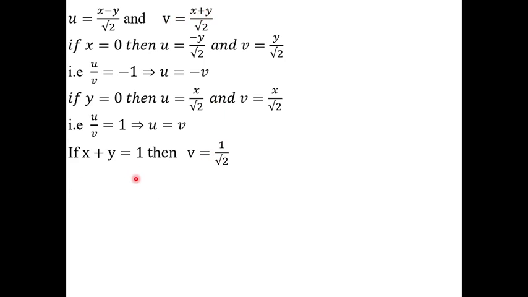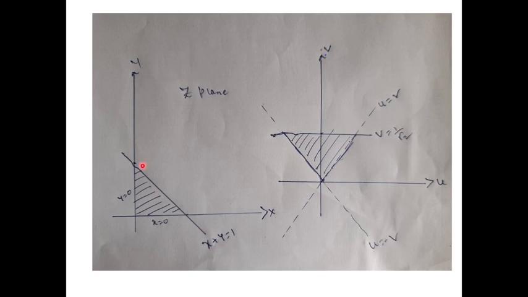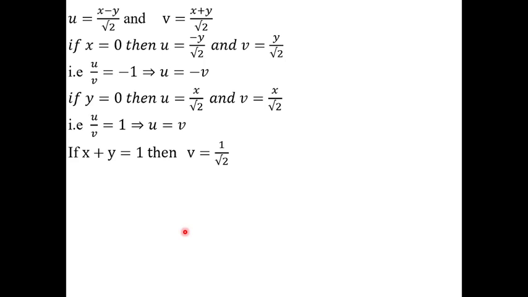Now construct the Z plane and W plane. In the Z plane, we consider y is equal to 0, x is equal to 0, x plus y is equal to 1. And in the UV or W plane, we consider u is equal to minus v, another one is u is equal to v, another one is v is equal to 1 by root 2. Now draw these three cases.